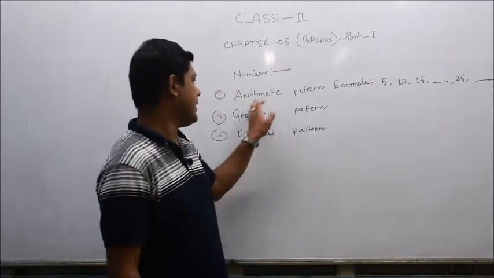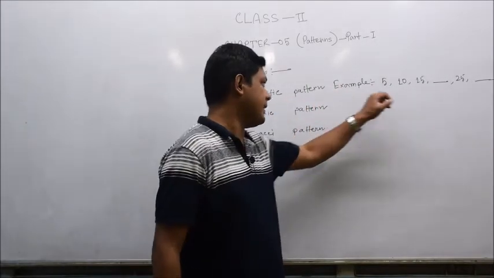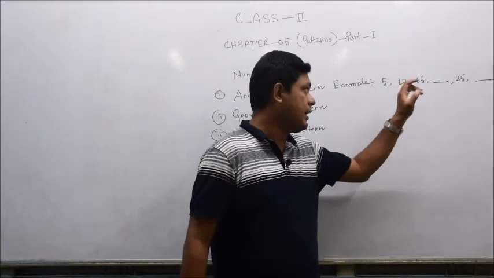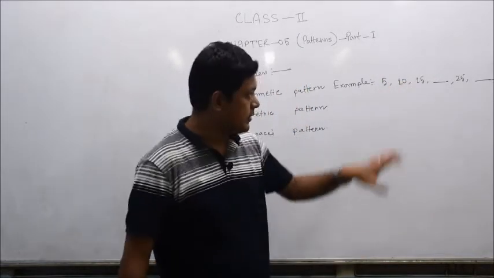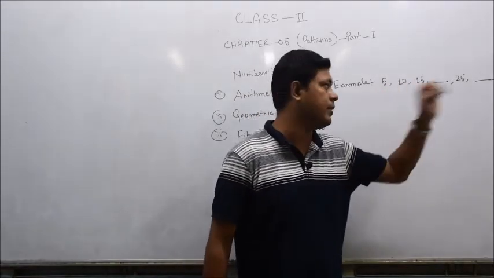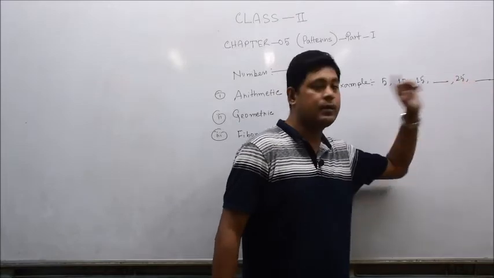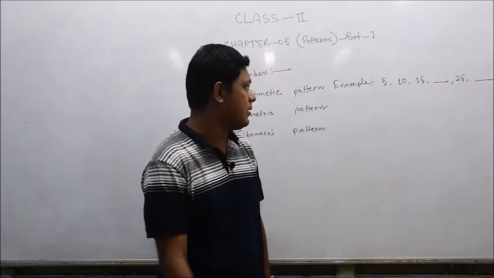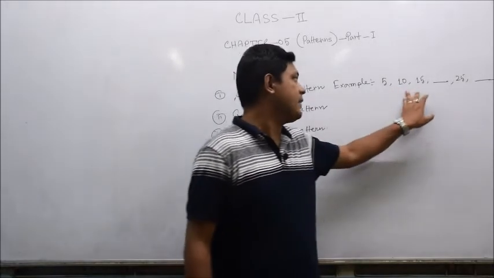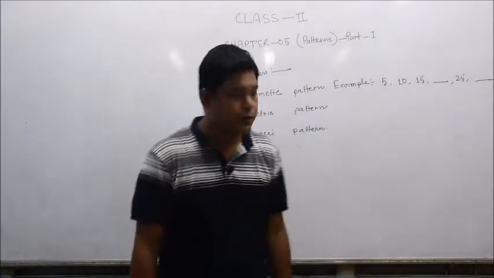This is an example of a mathematical pattern. We can say that it is an arithmetic pattern, but it is not an even number or odd number pattern, because it is a mixed pattern. 5 is an odd number, 15 is an odd number, 25 is also an odd number, but 10 is an even number because it is divisible by 2.